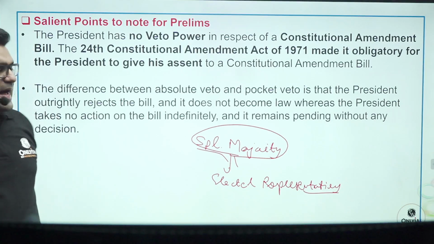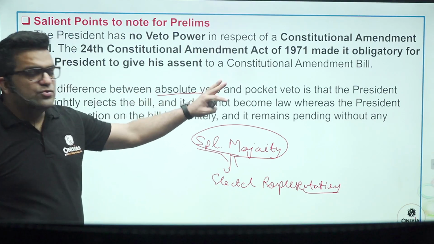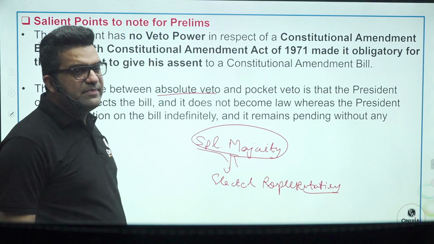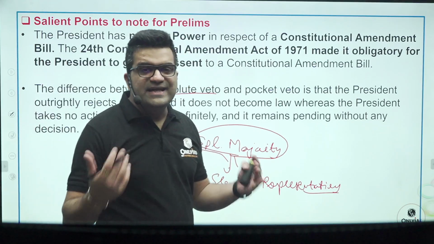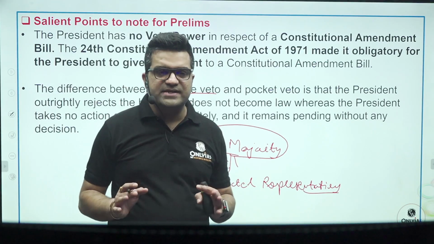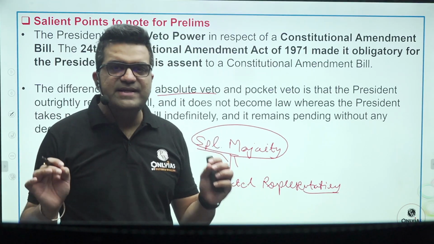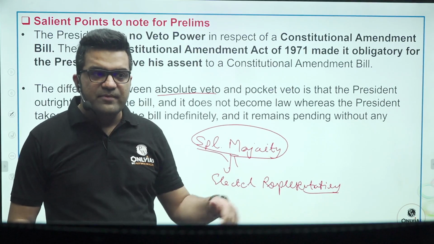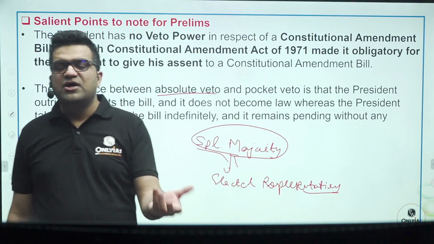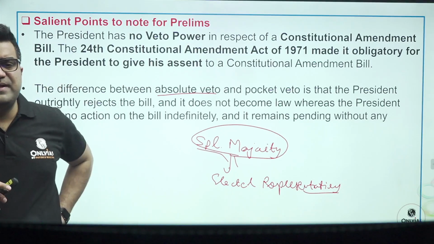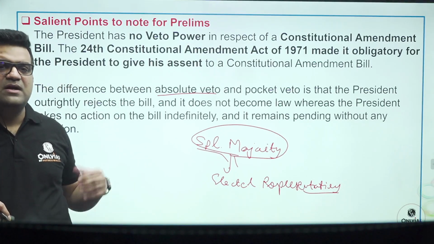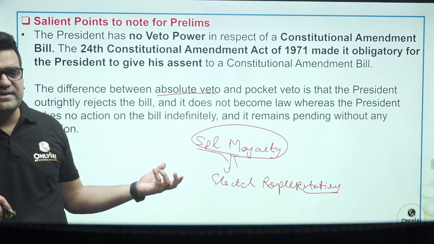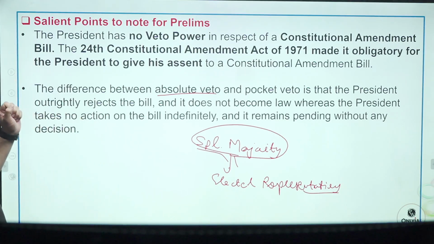Now, the difference between absolute and pocket veto, many a times the students get confused. Absolute veto is when the president is outrightly rejecting the bill. Pocket veto is when he is not expressing anything, neither signing it nor rejecting it. So there is a difference of only the technicality. In absolute veto he is expressing that he is not going to sign, thereby opening the door for the parliament to repass the bill. But in case of pocket veto, indefinite suspense gets created. The dilemma gets created. So that is the difference between the two types of vetoes here.